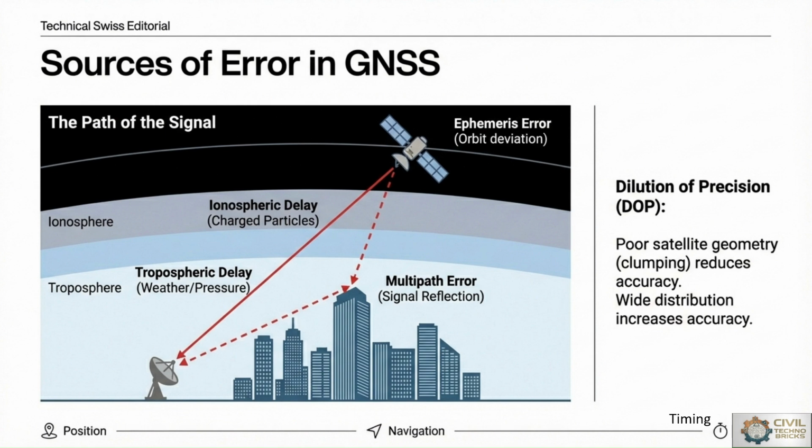Ephemeris errors occur when satellite orbital information is slightly inaccurate. Ephemeris error involves orbit deviation, affecting the path of the signal as mentioned in the diagram. From a civil engineering point of view, for any project we are dealing with minimum error, so minimizing these errors is essential for precise surveying and mapping.